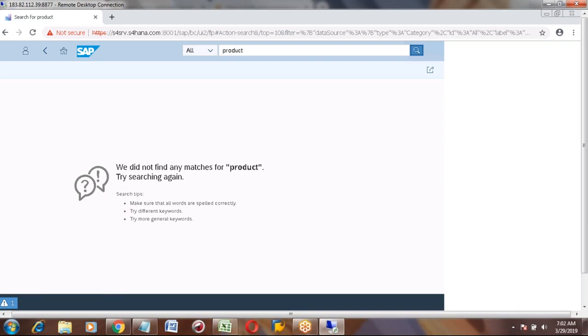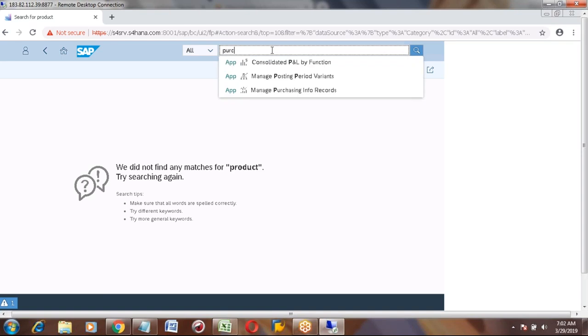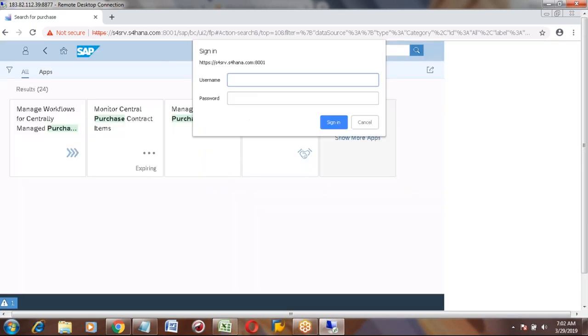Product also is not there, which means it is not there. I think this routing is not set up for production planning. Correct. There is another module, but it's not in the PP module.